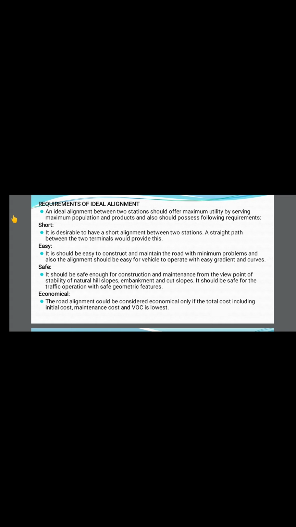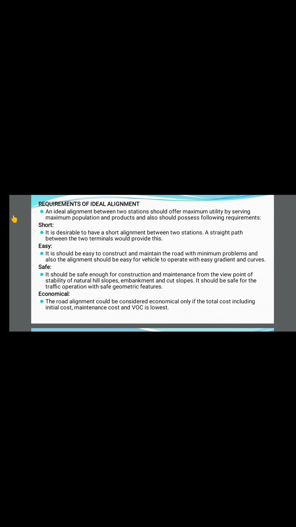And also easy gradient and curves. Gradient means climbing a hill, that is grade, or going downward on the hill; that comes under gradient. You can see that climbing a road with a high steep gradient will be very difficult for vehicles to operate in that region, isn't it?